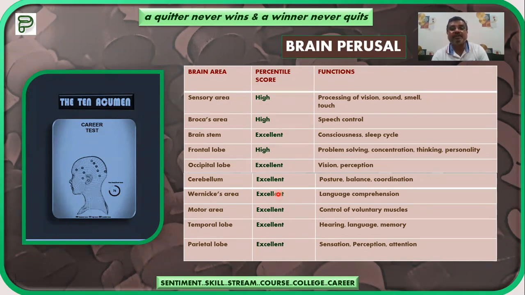I am sharing the pages of that report so that you will come to know practically how things happen and what kind of report you will be receiving if you are going to avail the test. So this is the percentile score: high, excellent, etc.